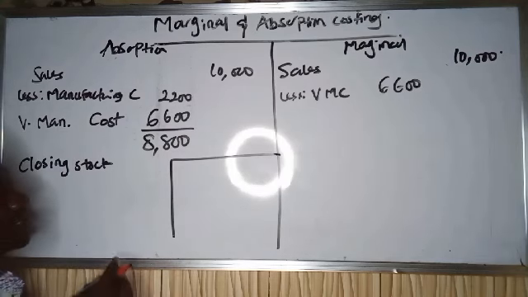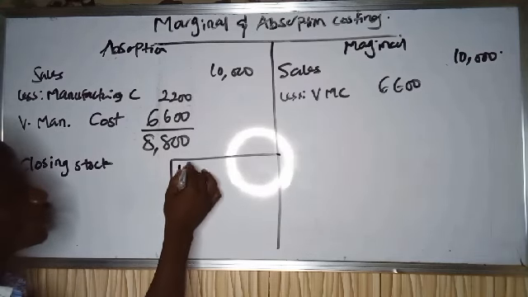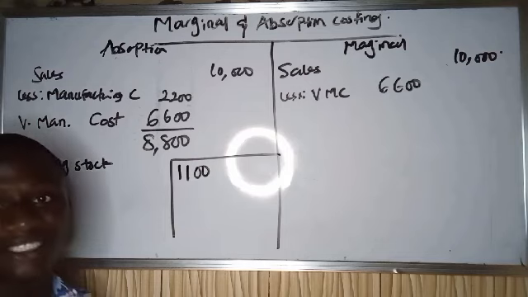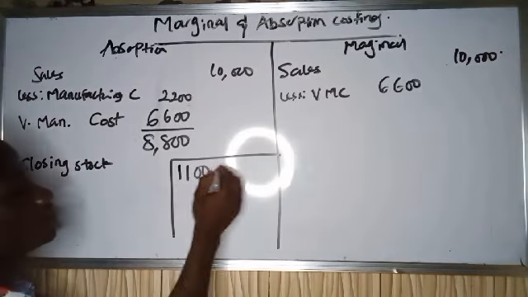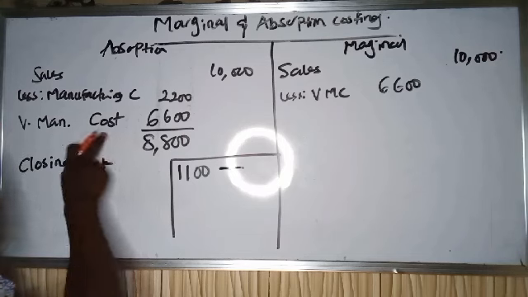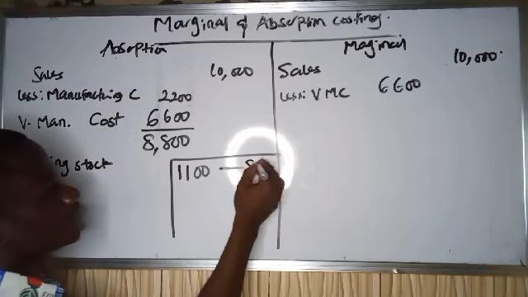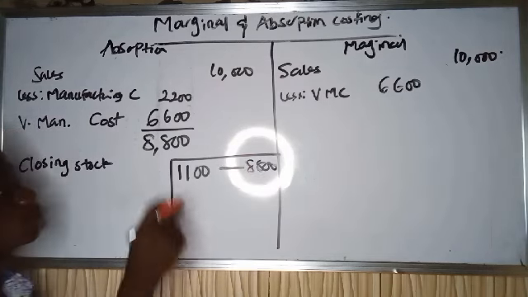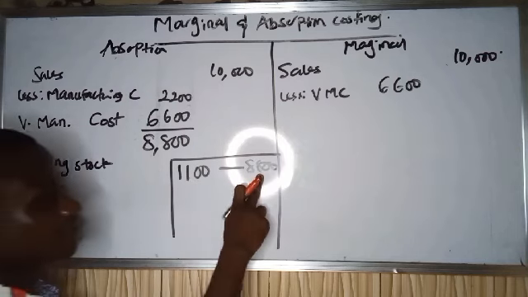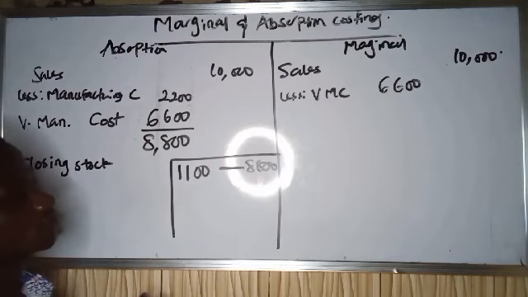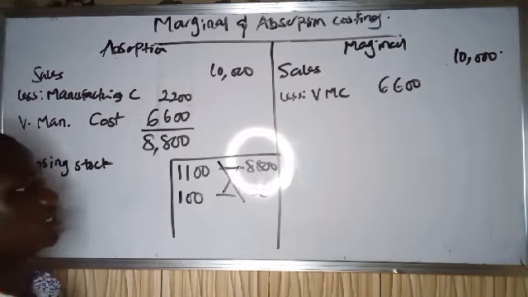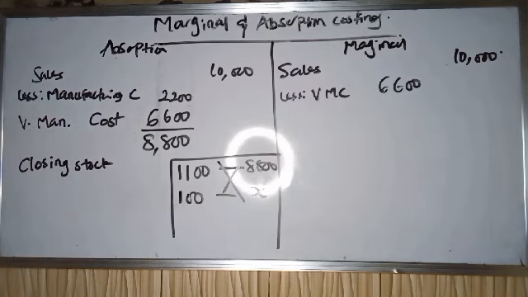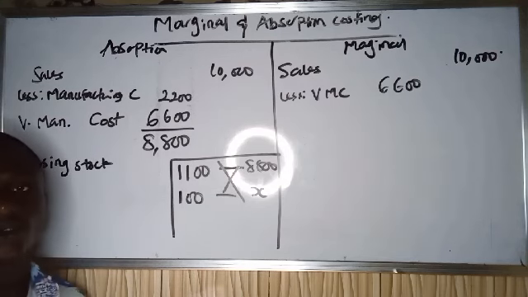For absorption costing, to produce 1,100 units, because that is the total units we produce, we spent 8,800. So the remaining 100 units, how much does it take to produce it? This will be the value of your closing stock.